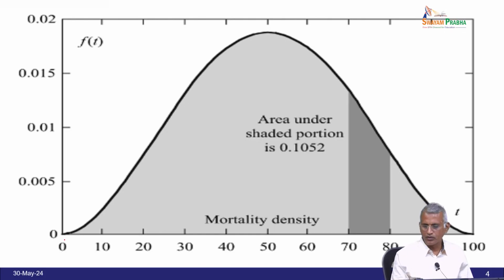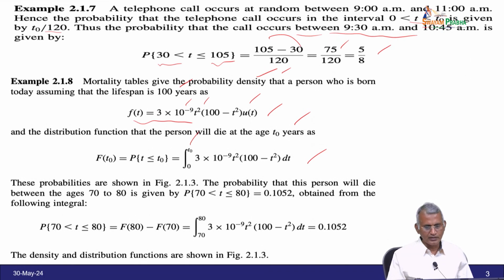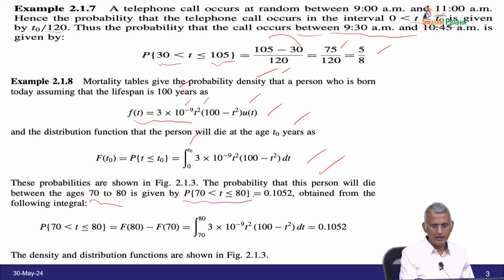So, the range is from 0 to 100, and in between, the area under the shaded portion of the mortality density is like that, 0 to 0.02. So, this is the way we can fix the probability. The probability that this person will die between the ages of 70 to 80 is given by the probability of 70 less than t less than or equal to 80. Therefore, you fix the range of the integral, instead of 0 as 70 and the maximum value as 80, substitute it, integrate it. So, you get the value 0.15052, which is explained here.